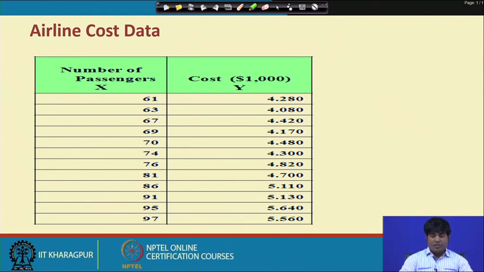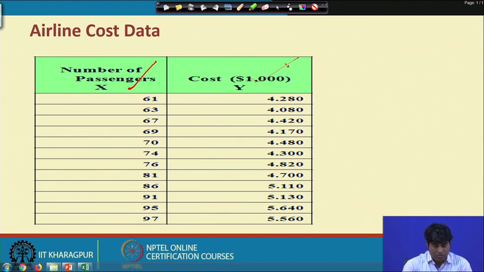Now, the idea here is whether the number of passengers can influence the airline cost. So, we have a data set, and this is the typical data structure: this is the number of passengers, and this is the cost per $1,000.